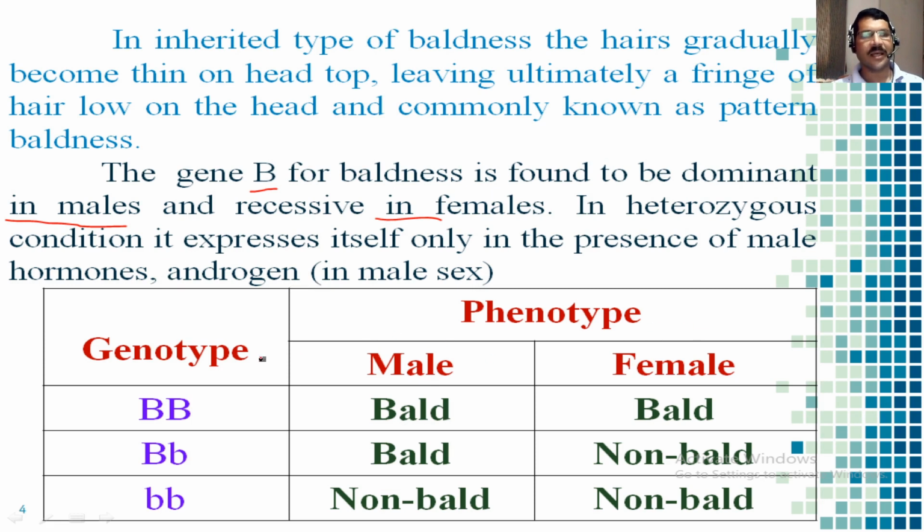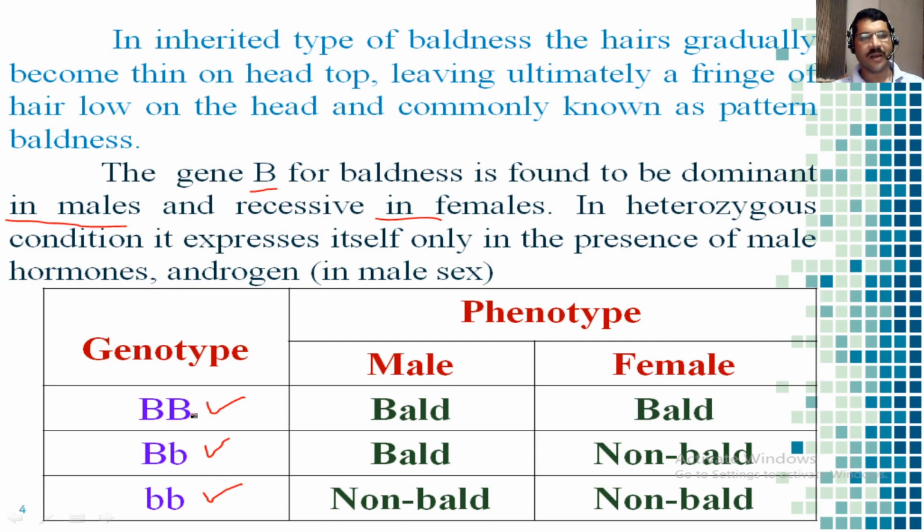Here you can see some genotypes and these are phenotypes. So genotypes are of three types: capital B capital B, capital B small b, and small b small b. This is homozygous dominant, this is heterozygous, and this is homozygous recessive. Now, when such genotypes are present in males, the result will be different, and if such genotypes are present in females, the result will be different.